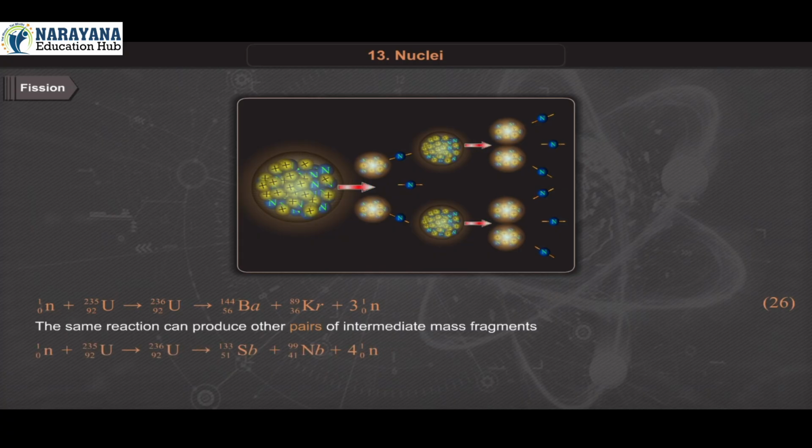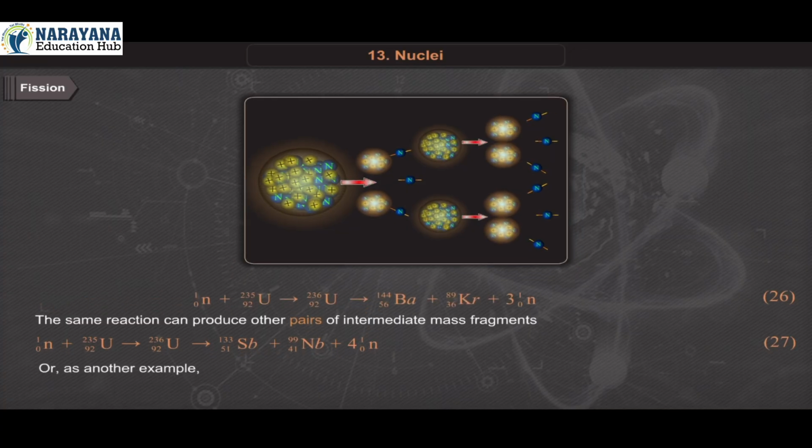Neutron 0-1 plus uranium 92-235 gives uranium 92-236 gives antimony 51-133 plus niobium 41-99 plus 4 times neutron 0-1, equation 27.